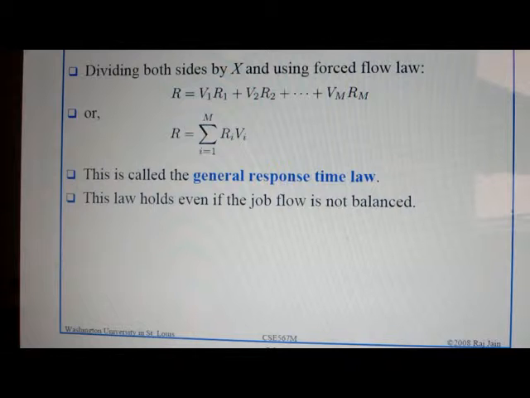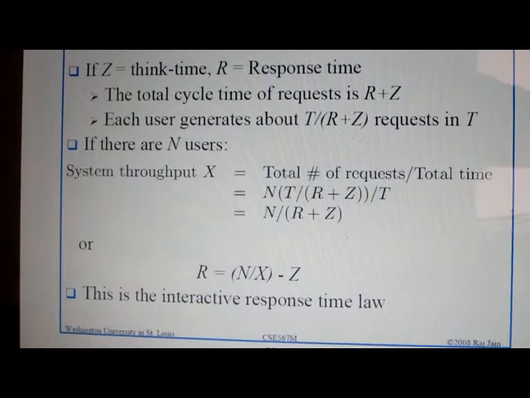Now this is the equation we get for the general response time law, and if we divide this equation by X, we get R is equal to V1 R1 plus V2 R2. Here we can write this formula as R is equal to the summation of Ri Vi, where i goes from 1 to m. Here is an example.